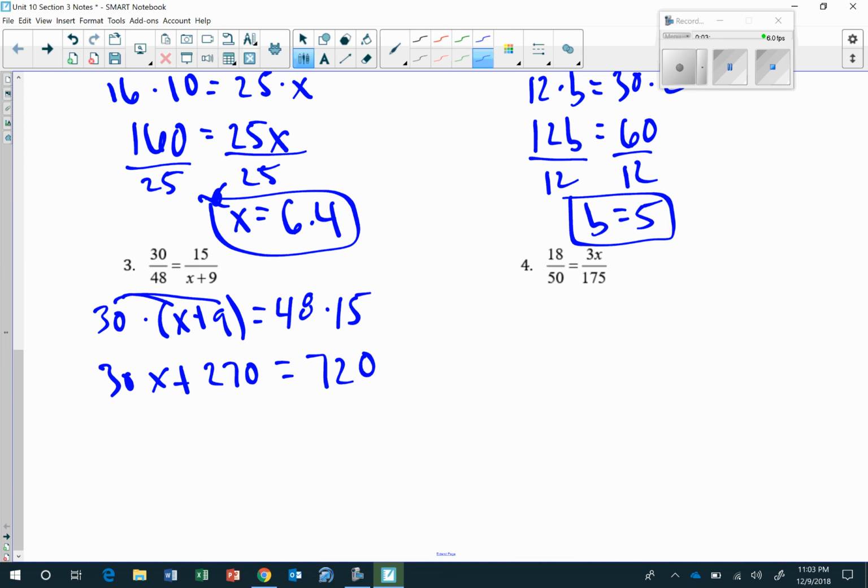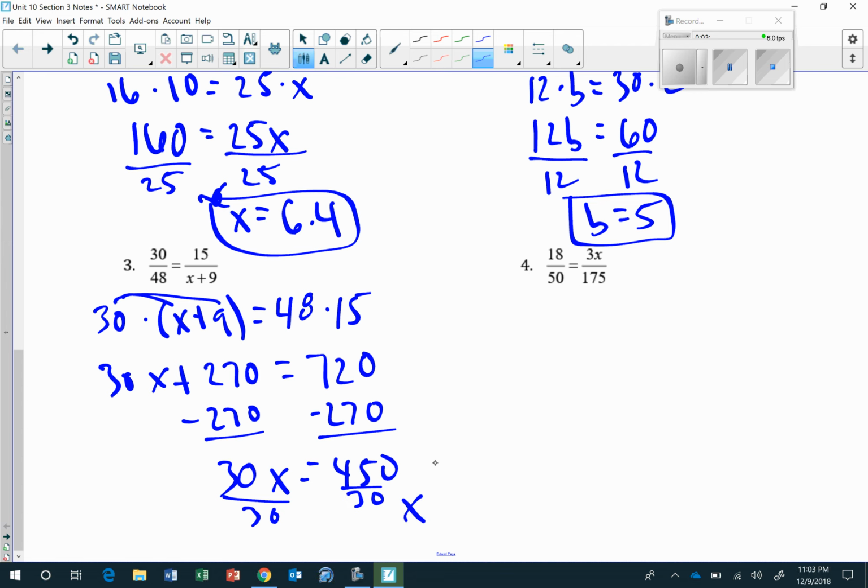720. 30x plus 270 equals 720, so I would subtract 270 on both sides, and I'd get 30x equals 450. Divide both sides by 30, and I would get x equals 15. I'm going to let you guys try number 4. If you need any help, just ask your teacher.